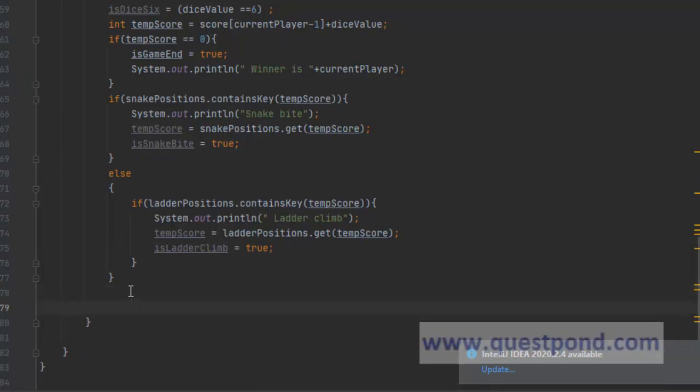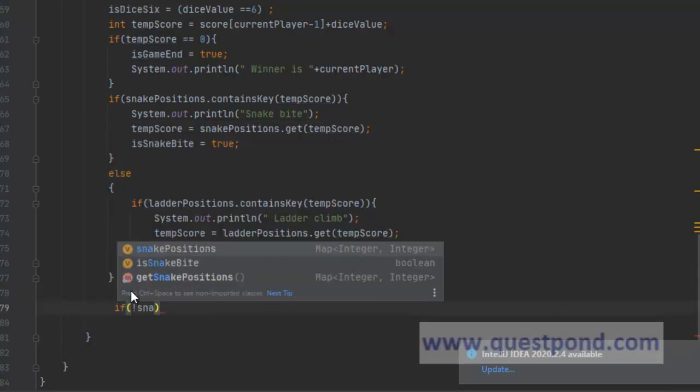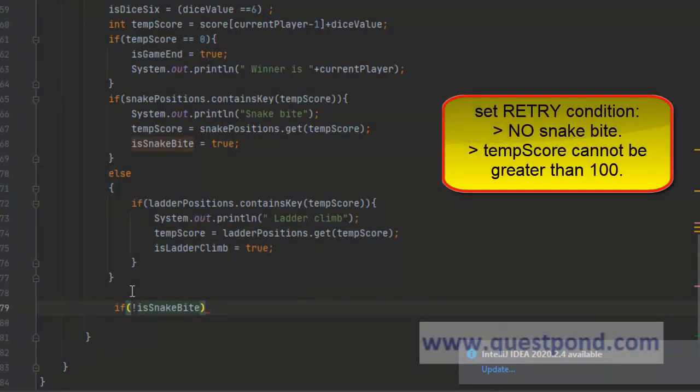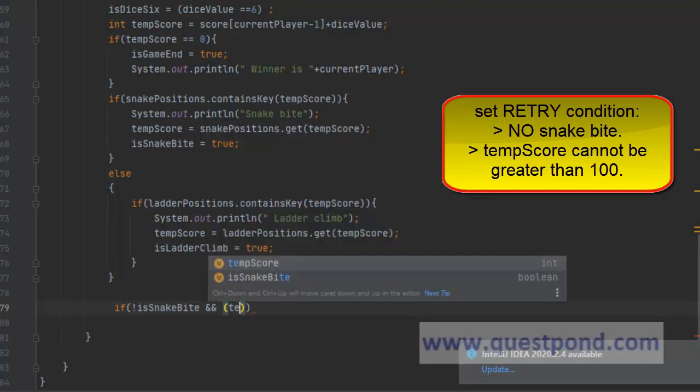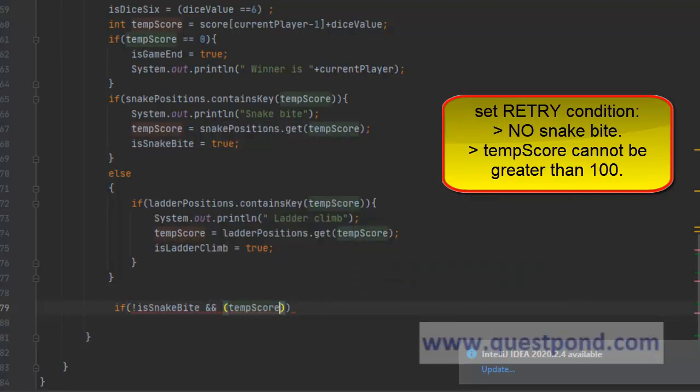Now we will have to go for the retry condition. So for retry, the most important condition is snake should not have hit the user, and we can have many conditions. And the second condition, which is very important, is temp score cannot be greater than 100. So it should be less than or equal to 100.